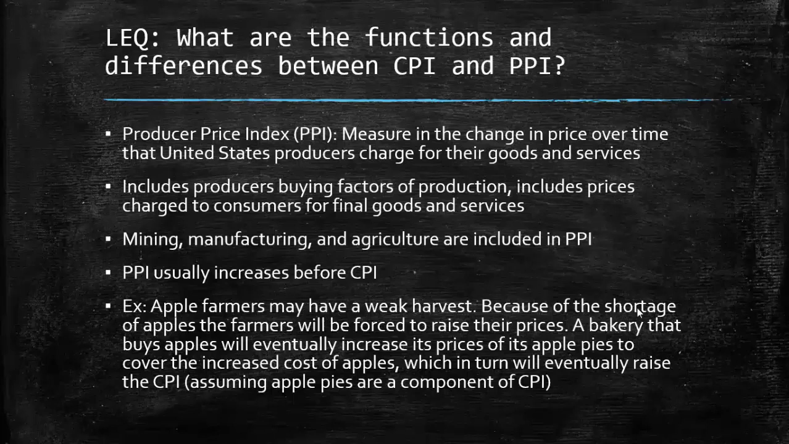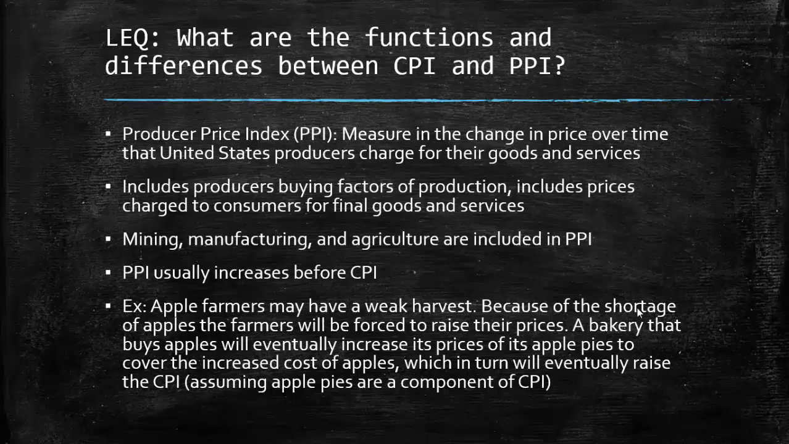Now, just like CPI has a basket of goods, the basket of goods in PPI are mining. Think about land, all the steel and diamonds and salt and sand used and stuff. Manufacturing and agriculture are the chief components of PPI. Now, one thing you should know is that PPI usually increases before CPI. That is, PPI is a predictor of CPI.